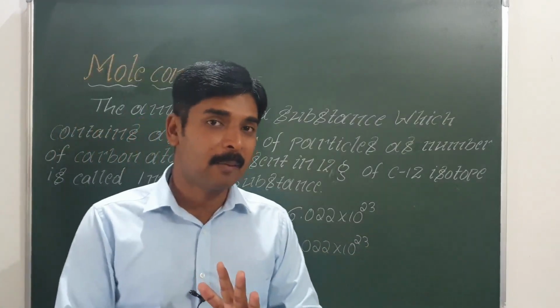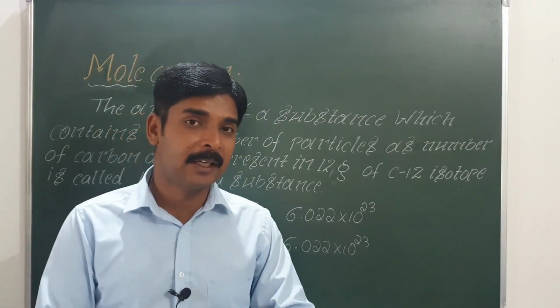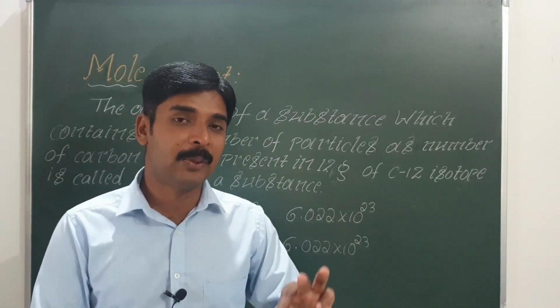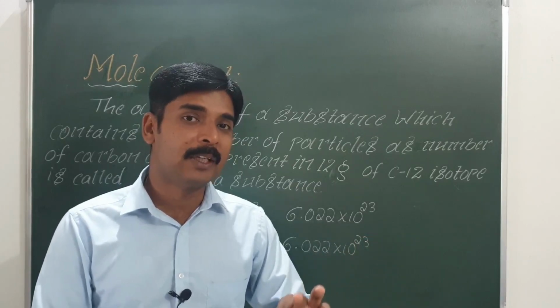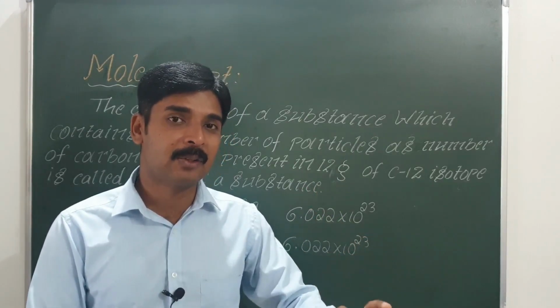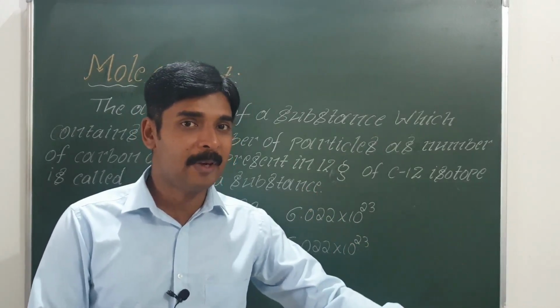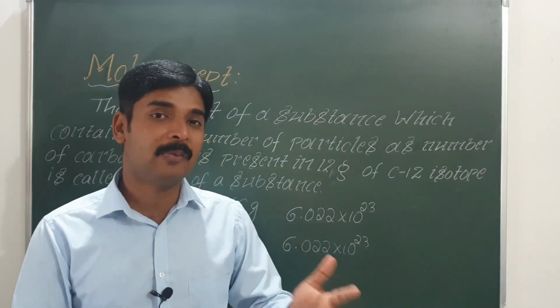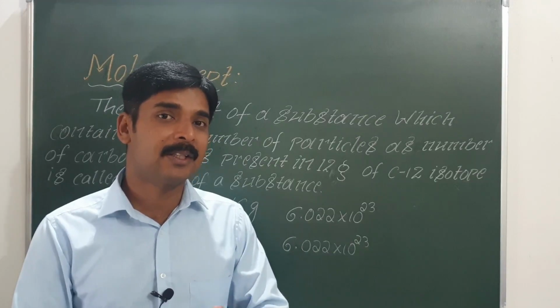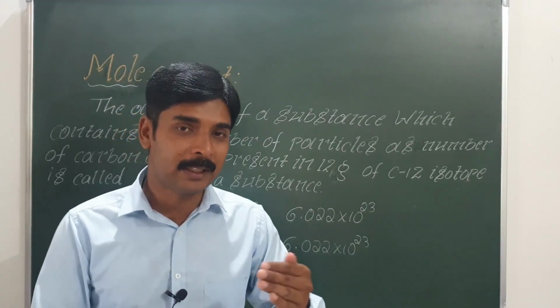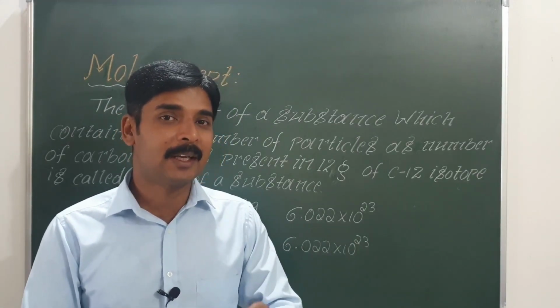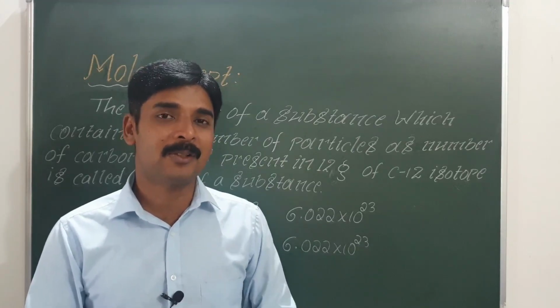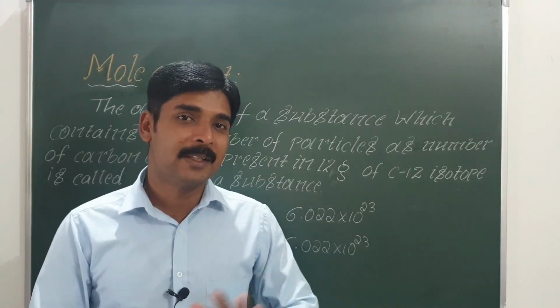So 1 gram atomic mass of any element contains 6.022 × 10^23 atoms, and 1 gram atomic mass of any element is called 1 mole of an element. Similarly, 1 gram molecular mass of a substance contains 6.022 × 10^23 molecules, and hence 1 gram molecular mass of any substance is called 1 mole of a substance.